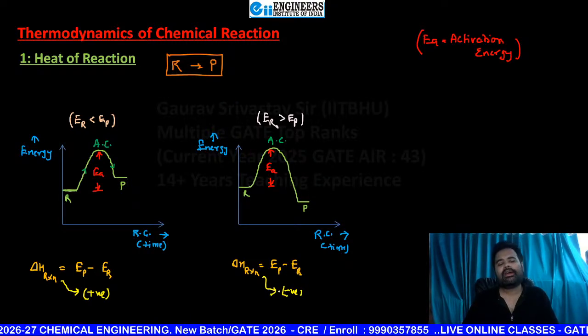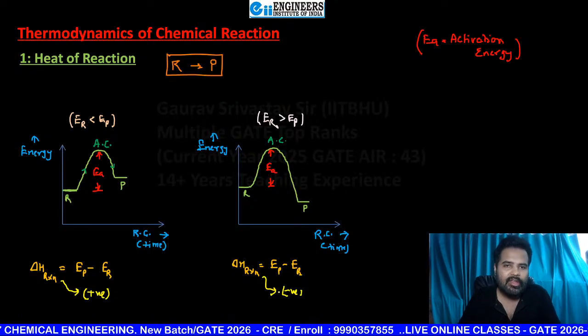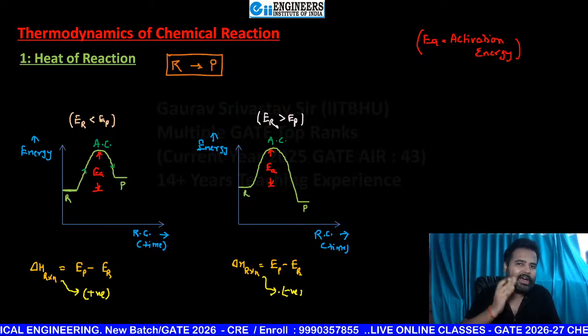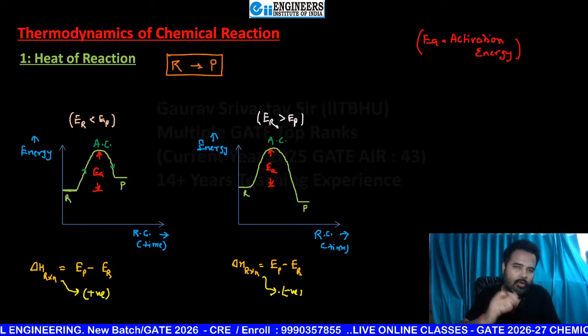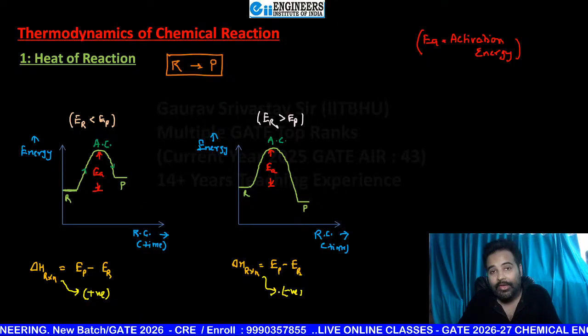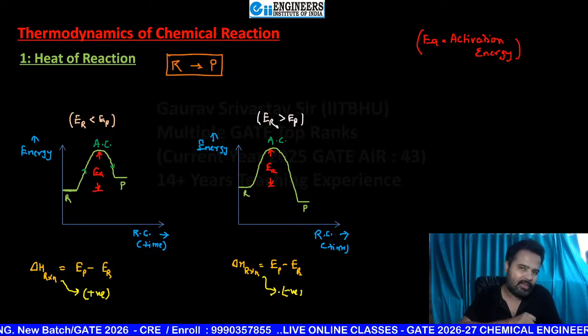But we know beta, according to the law of conservation of energy, energy is conserved. Energy can neither be created nor destroyed, it can only transform from one form to another. So here the chemical energy is going to convert into heat energy, or some heat energy is going to convert into chemical energy.